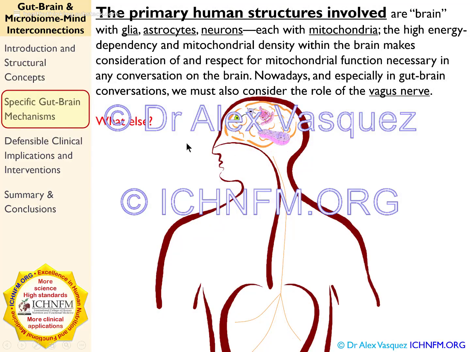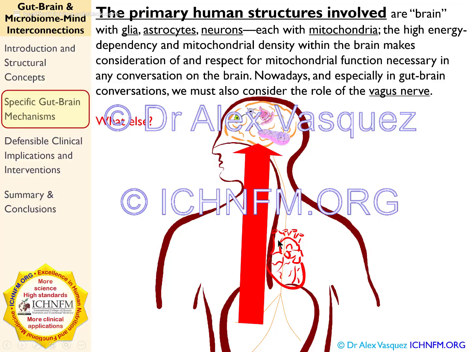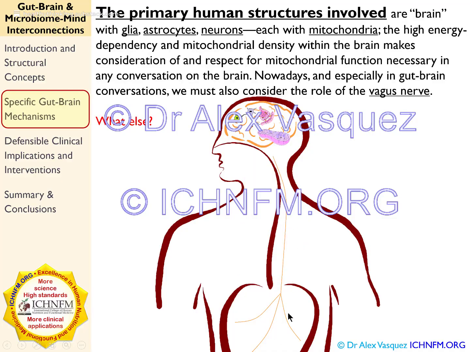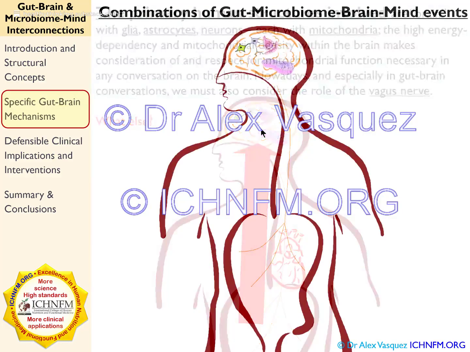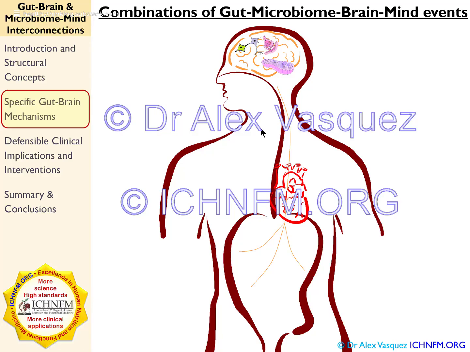When we talk about gut-brain connection, we have to talk about, well, what are the actual connections? And those include the vagus nerve, as you can see here. Let me back up just a little bit. You can see the vagus nerve here, and also the blood-borne metabolites, for example, from the gut that ultimately affect the function of the brain. Also the inflammatory cells that can influence brain function or enter into the brain and cause direct damage.